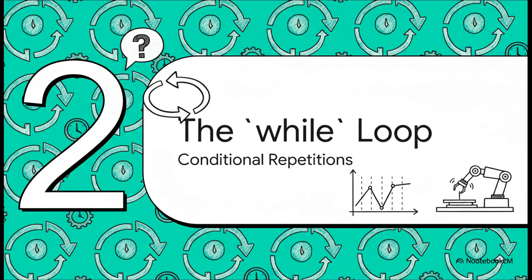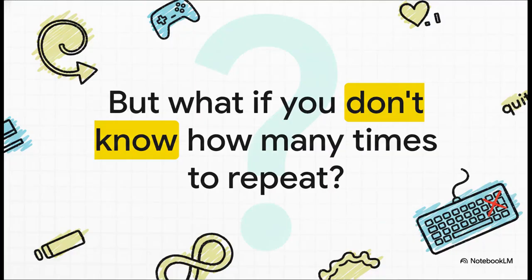All right, tool number 2, the while loop. This is your sensor. It's the tool you reach for when you don't know how many times you need to repeat something. Right? This is the key question. What if you need to keep a game running until the player's health drops to 0? Or you need to keep asking a user for their password until they get it right? You have no idea if that's going to take 1 try or 50.